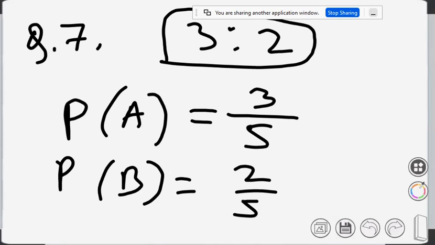Obviously either A will win or B will win. We are not considering a draw, but in case of chess there is a possibility of a draw. But here there is none. So if 3 games are to be played, what are the odds in favor of A winning at least 2 games out of 3? At least, at most, these things we have already discussed. Just go through the previous videos that we have already uploaded. I think I have uploaded all the videos, isn't it?